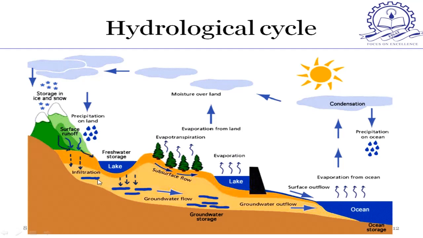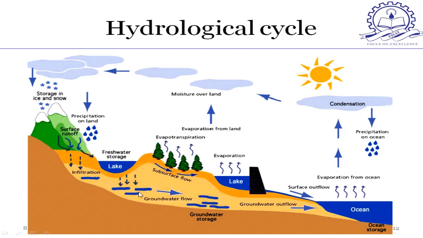Next is infiltration. That is, a portion of precipitation reaching the ground percolates into the ground and is called infiltration. What happens to infiltrated water? Some amount is retained on the ground surface by capillary action and ultimately it evaporates to the atmosphere. Another portion is used by vegetation and returned to the atmosphere by transpiration. Some portion percolates deep into the ground and finally joins the water table as groundwater.